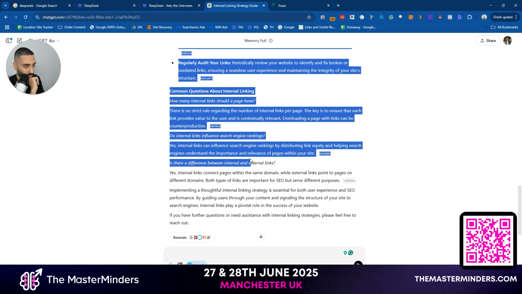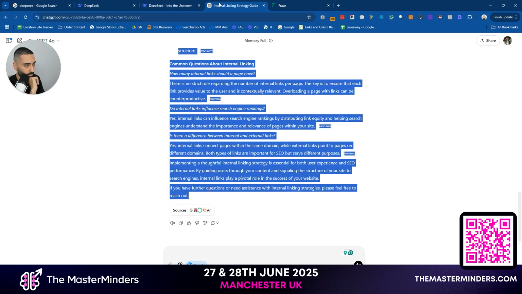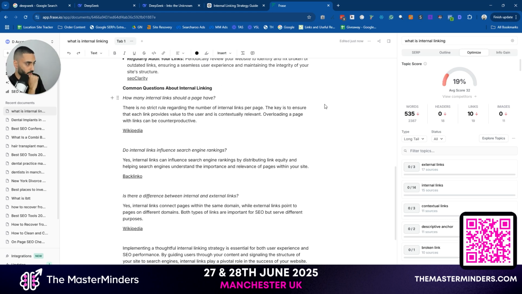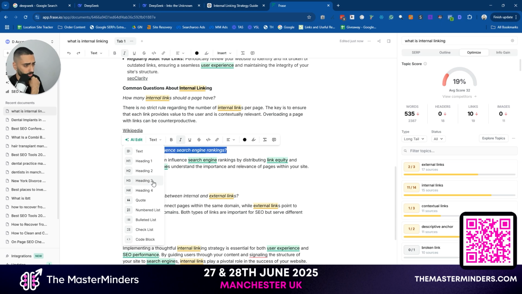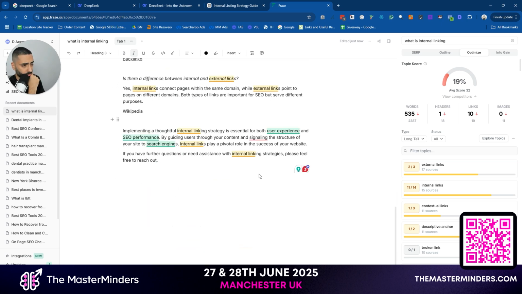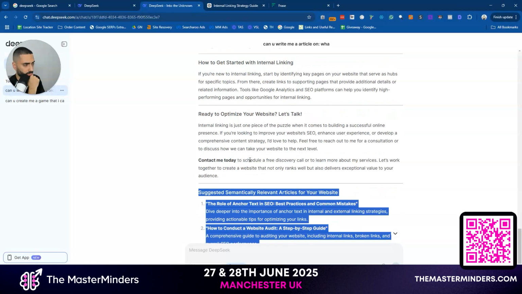But let's take a look here. So this is the entire article. We will paste that into our phrase.ai. So this is getting a 19% out of 100. The average score is 32. So, I mean, it's not done terrible, but it's not great either. So let's see what DeepSeek has done.